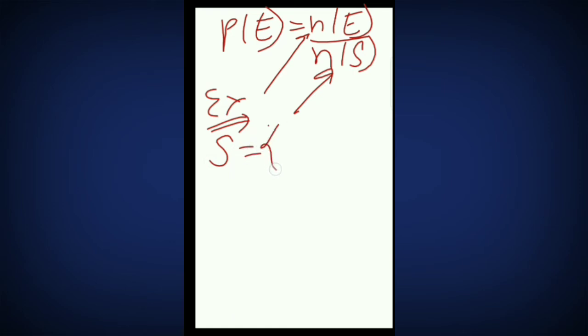First you write down what the sample space is. If you are throwing a coin, there will be only one head or one tail. Now you have to get the probability of head coming.